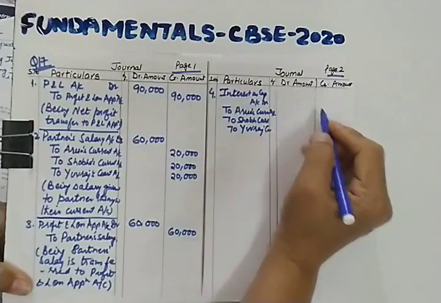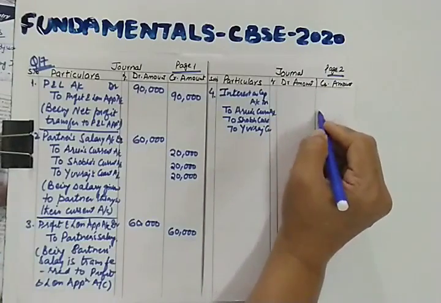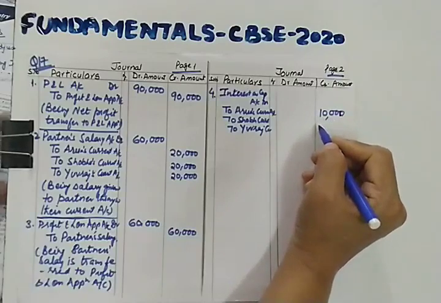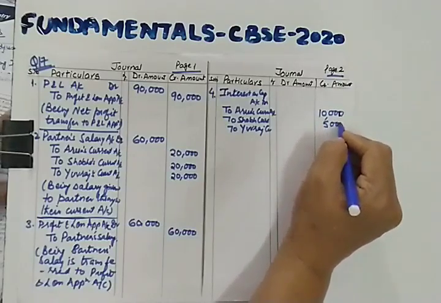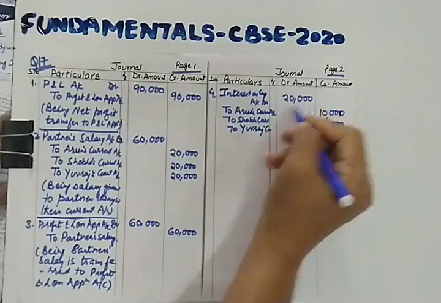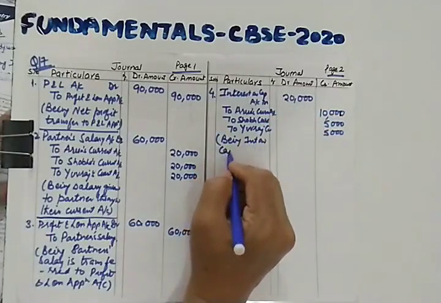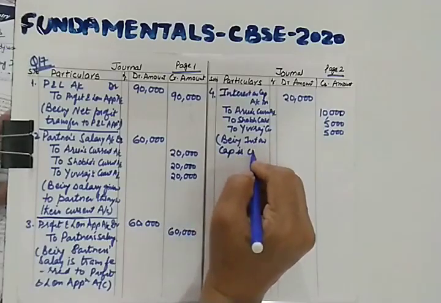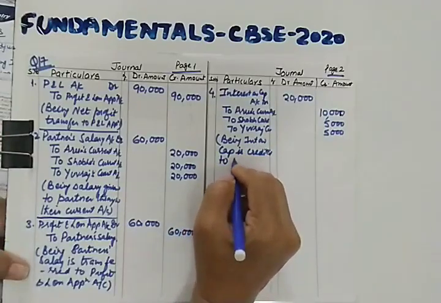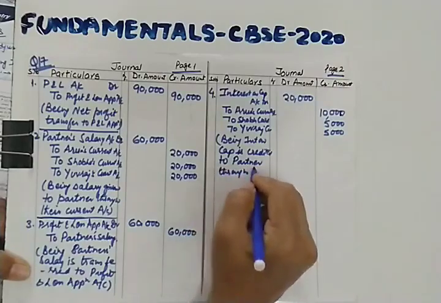So if you will be able to calculate, let us see, interest on capital is 10%. 10% means 1 lakh of 10% will be 10,000, and 10% of 50,000 will be 5,000 here, 5,000 here, and the total amount will be 20,000. So being interest on capital is credited to, or you can write given to partners through their current account.